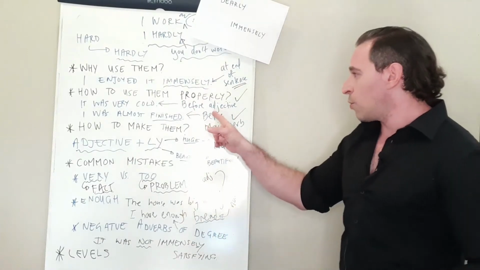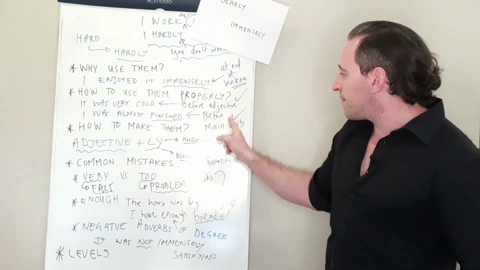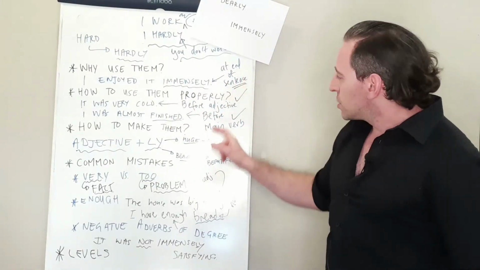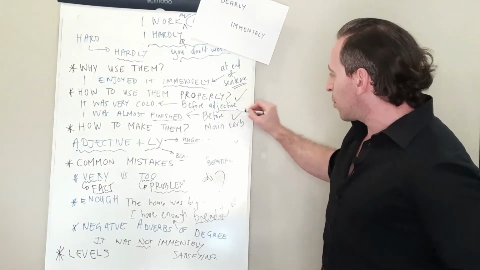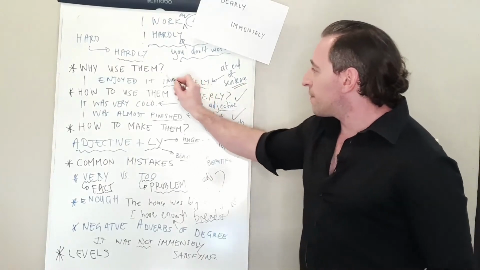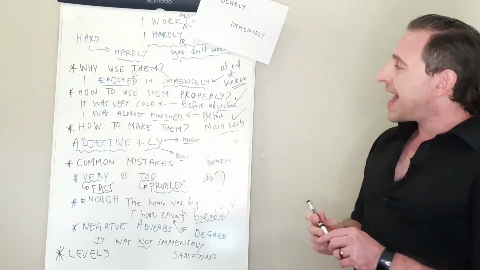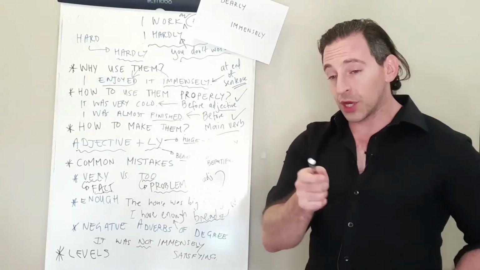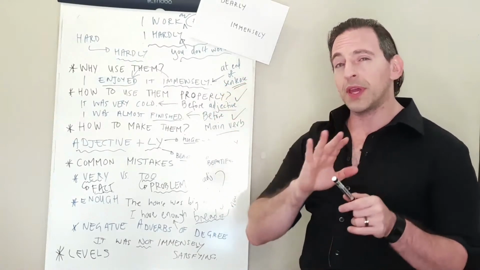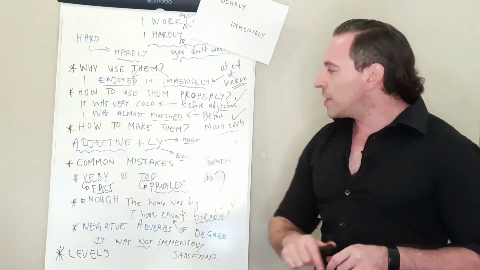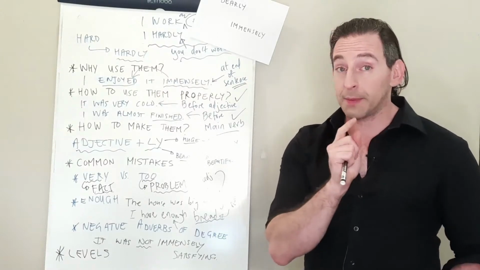Remember from what we've said over here that adverbs of degree are modifying something. So they're modifying an adjective or a main verb. An adverb of degree cannot be by itself, and it's good that this has been sent through. We can't say it was immensely. We can say it was immense.